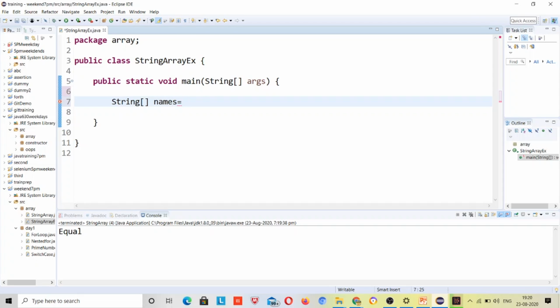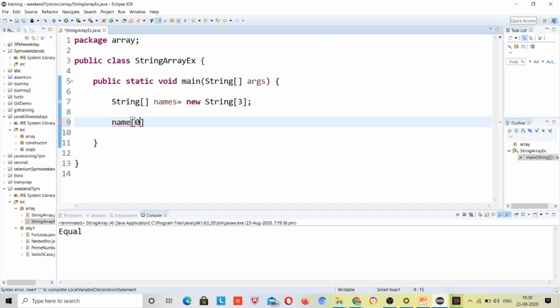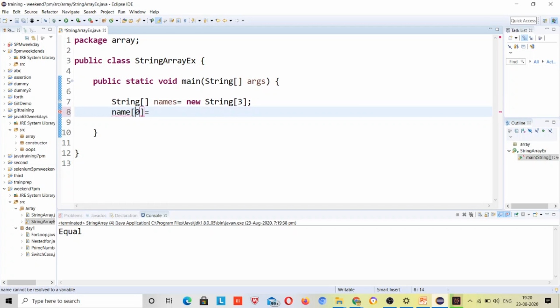Names, new String. Suppose I have 3 names, right? So first I will assign, similarly as I have assigned for the integer array names, first index will be 0, right? Yesterday I explained why this 0, right? Array indexes start from 0. Name 0 is equal to, suppose I give it here Vineet.